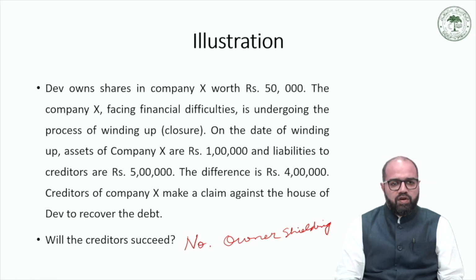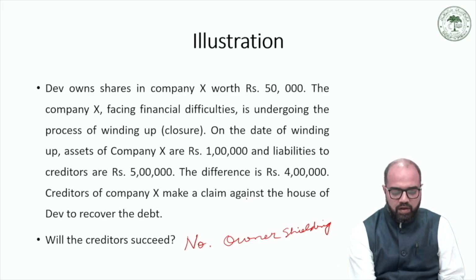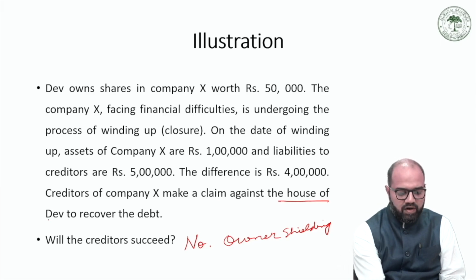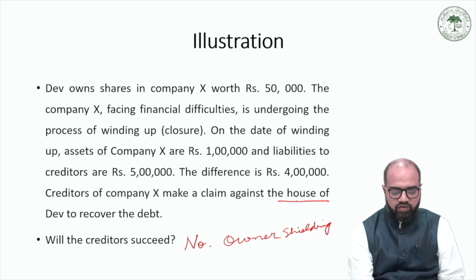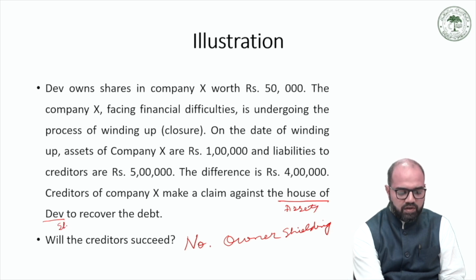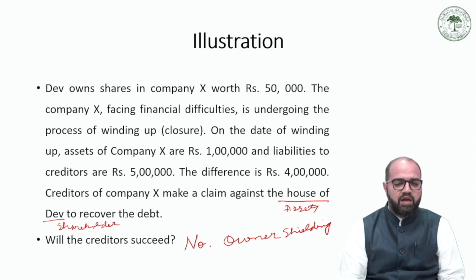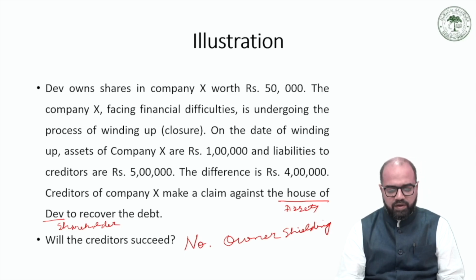So the theory of owner shielding, as I said, protects the personal assets. What are the personal assets? The house of the shareholder. Personal assets of the shareholders are protected against the business creditors of the company.